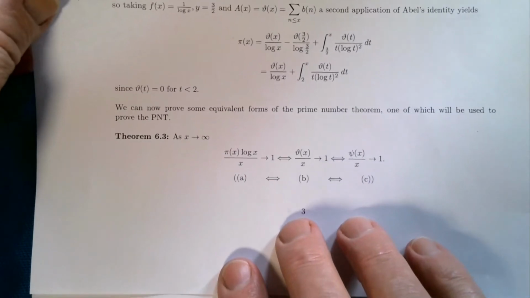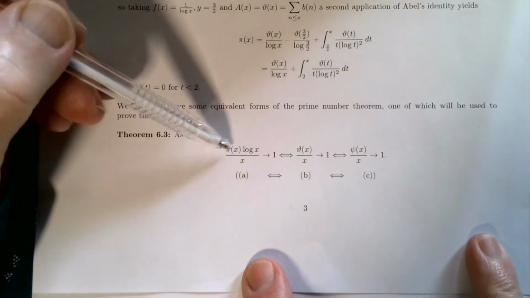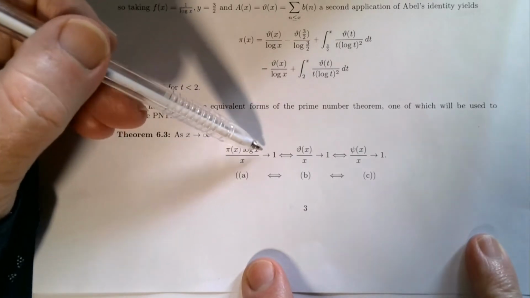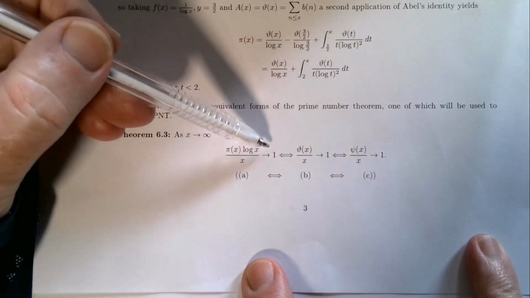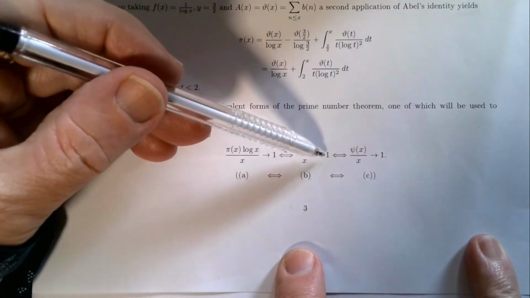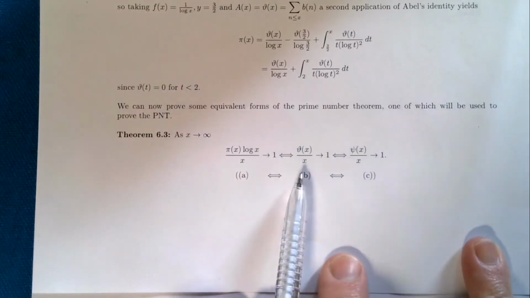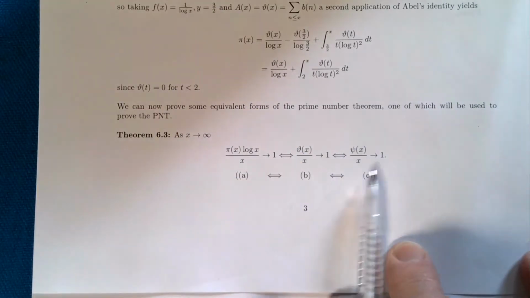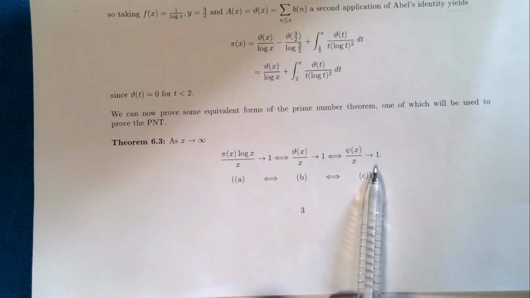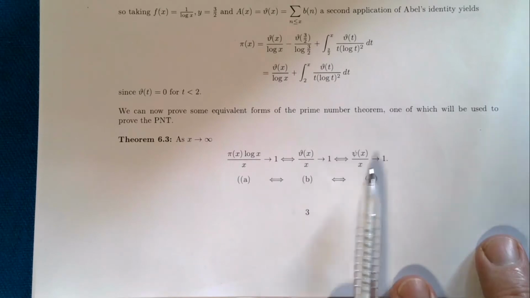last time. This is our main theorem here that tells us that pi of x log x on x goes to 1, so that this limit exists and goes to 1 if and only if theta of x on x goes to 1. That is, this limit exists and goes to 1, and we've seen before that's equivalent to saying psi of x on x goes to 1. So that's what we're going to do now, is to prove the equivalence of these three.